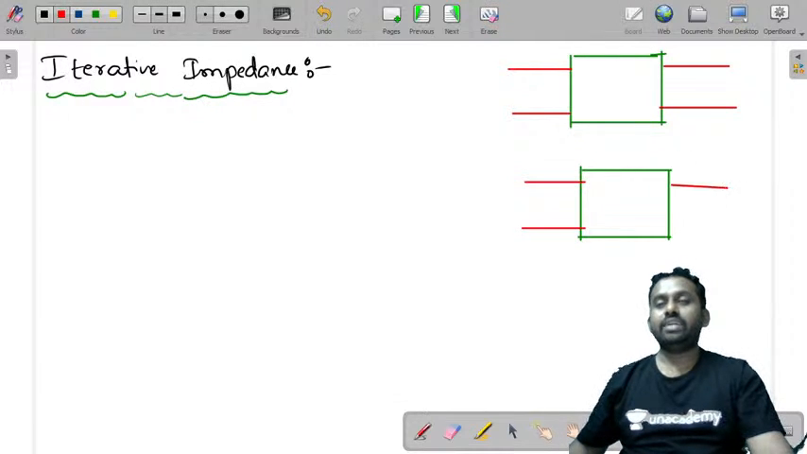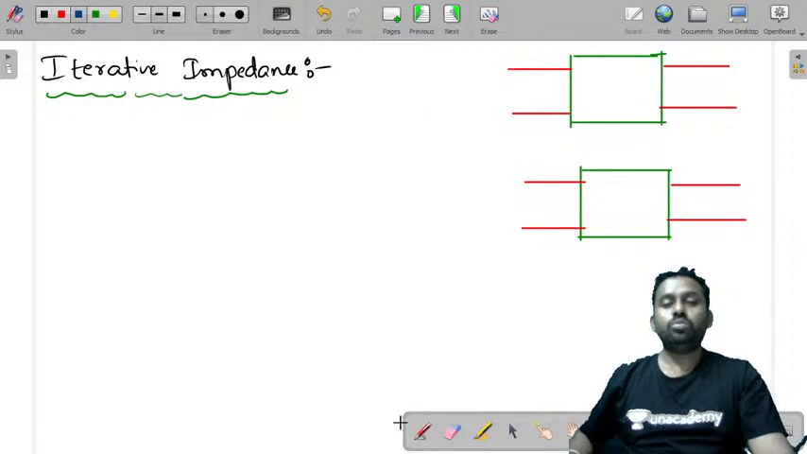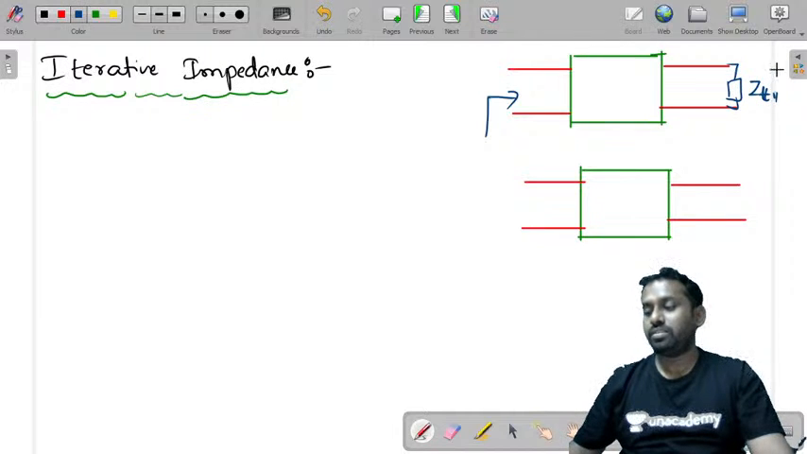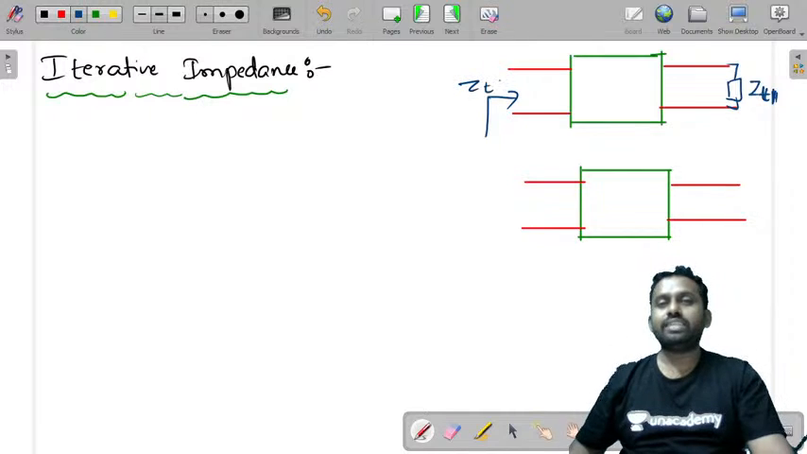Let's say there is a T network inside. I'll also draw that, don't worry. Now let's say if you are measuring impedance here, there is some impedance. If this is ZT1, then if you measure the impedance here also you'll get ZT1. Or if you terminate this with some impedance ZT2, you get it as ZT2.